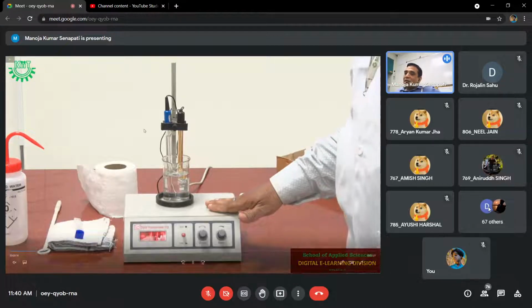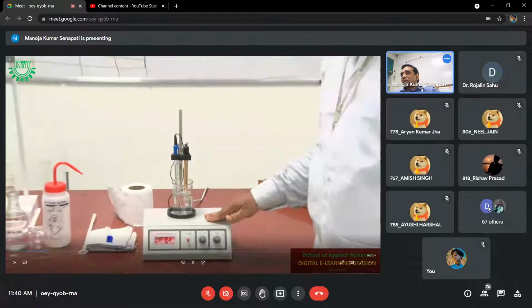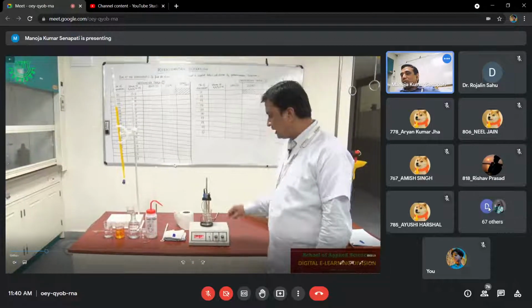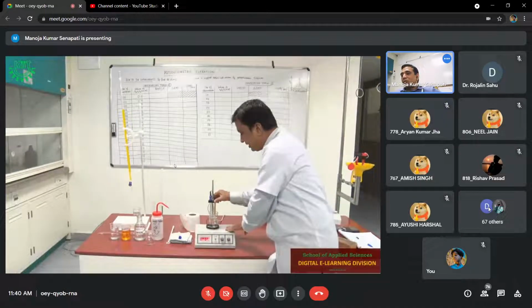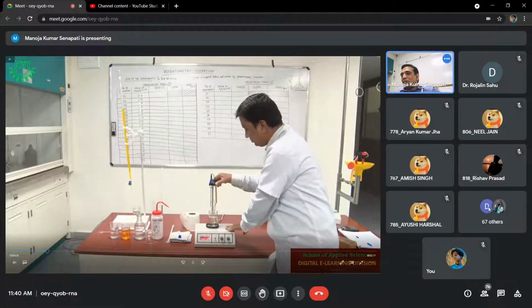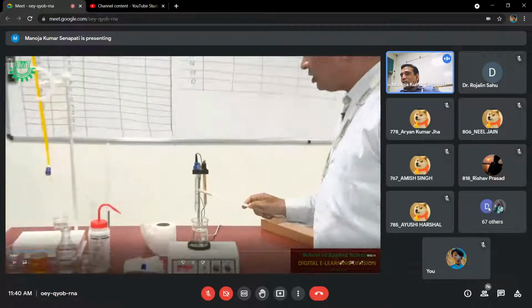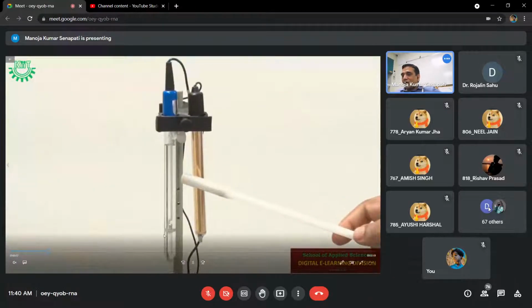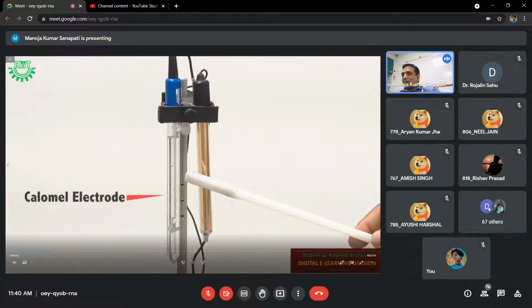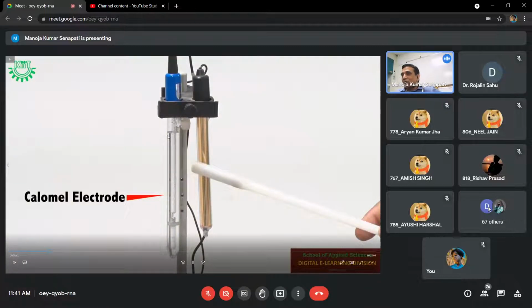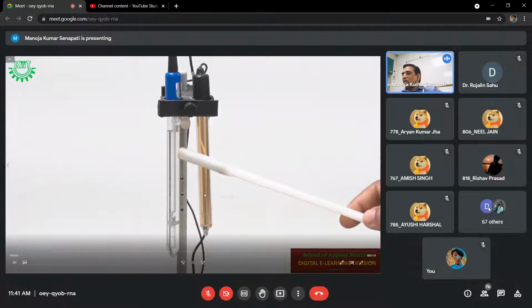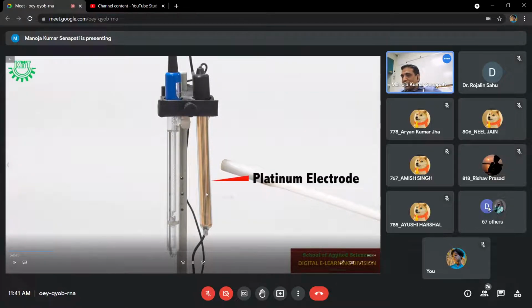And you can see there are two different electrodes. You can check the electrode. This electrode is the reference electrode, or we can say it is the calomel electrode. It is mercurous chloride. And you can see there is a solution. This is saturated potassium chloride solution. It is called the calomel electrode. This one is your platinum electrode. You can also call it the indicator electrode.